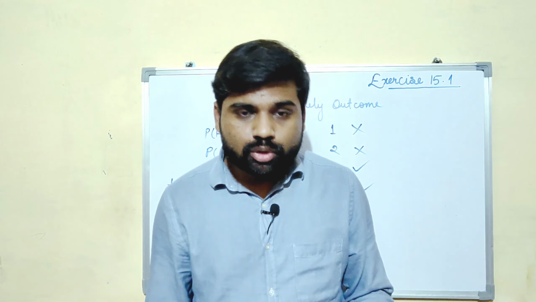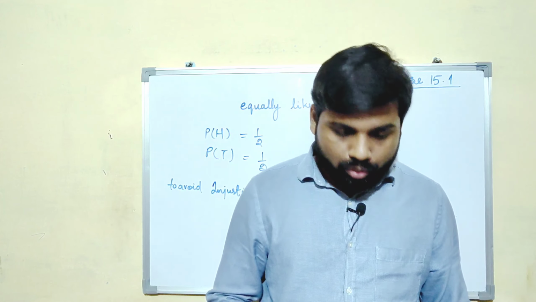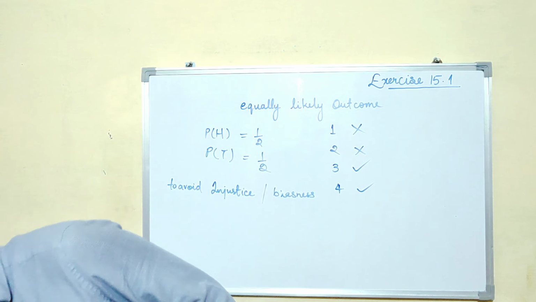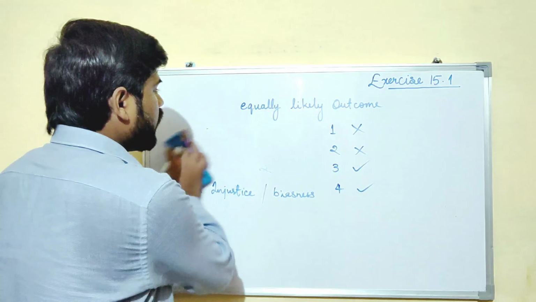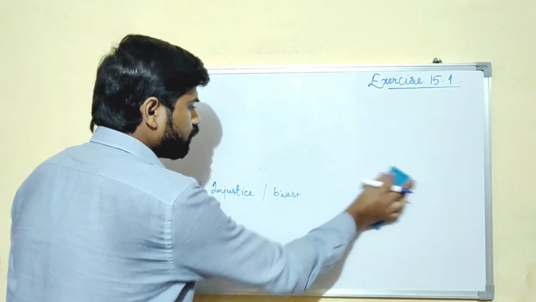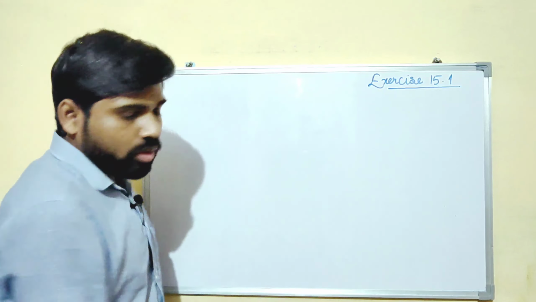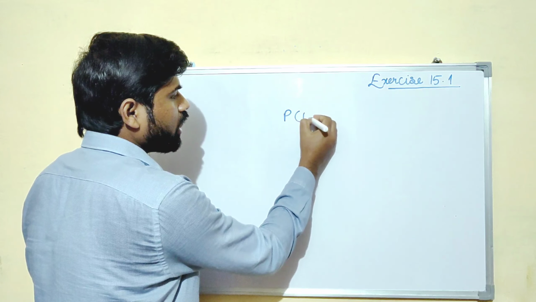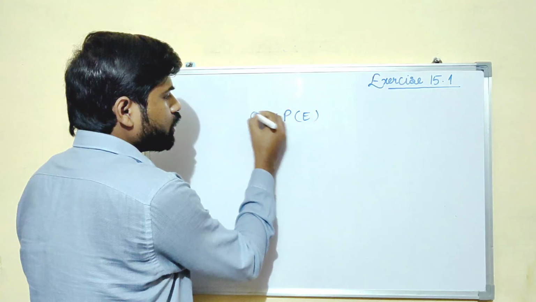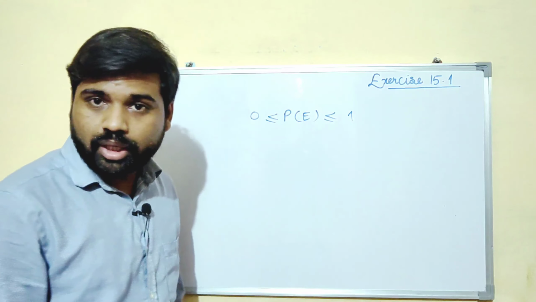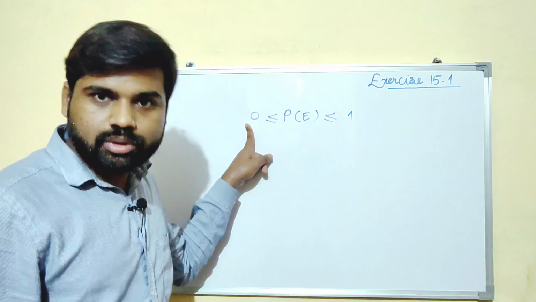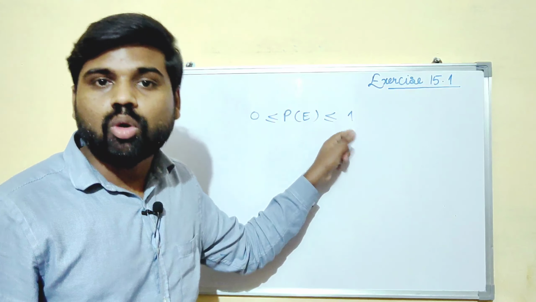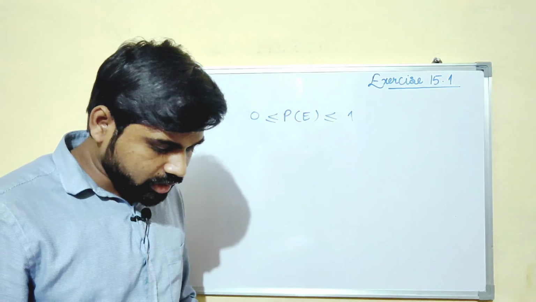Okay, now in the fourth question it says, which of the following cannot be the probability of an event? So let us first know what cannot be the probability of an event. Let me just rub it for you. Now I already told you in the introductory part that the probability of an event lies between 0 and 1. That means it can be equal to 0 and greater than 0, but equal to or less than 1. Okay, so let us see the fourth question.